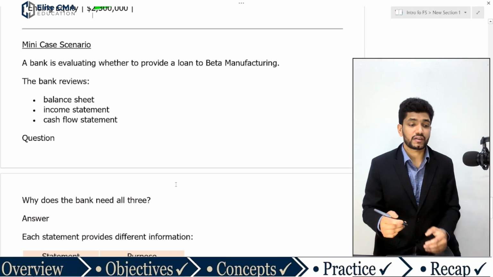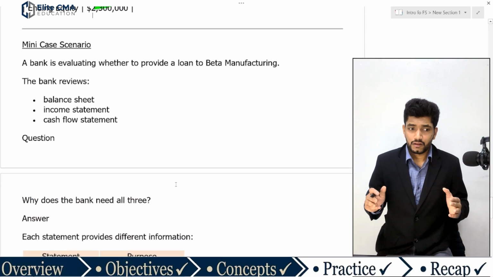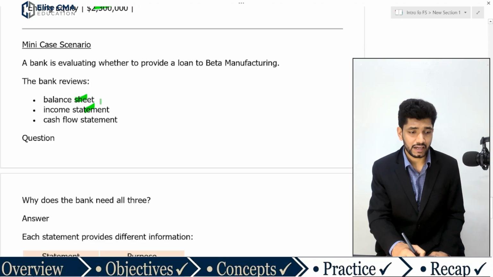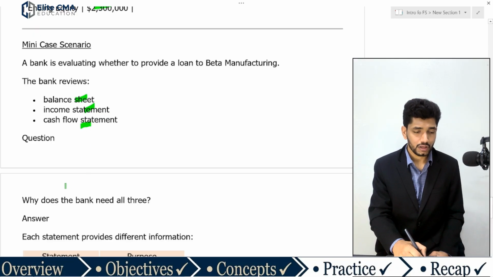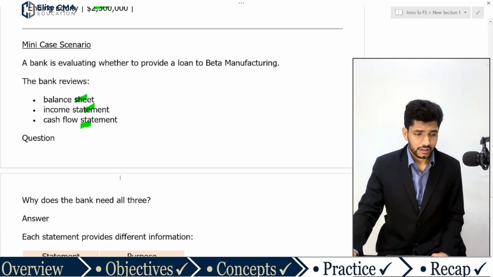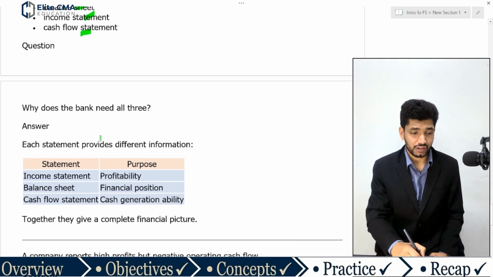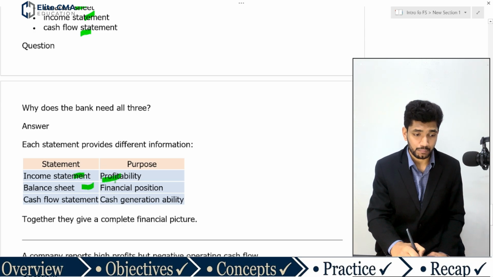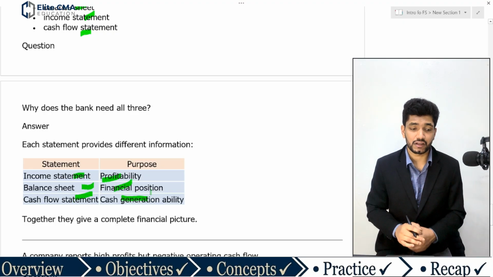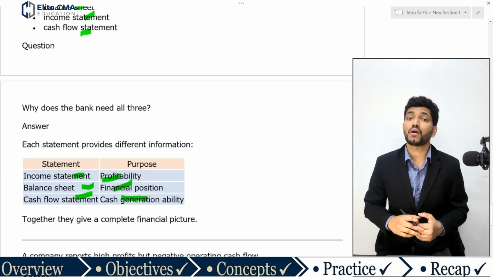So let's look into this case. A bank is evaluating whether to provide a loan to Beta Manufacturing. The bank reviews the balance sheet, income statement, and cash flow. Why does the bank need all this? Because each statement provides different information. The income statement provides profitability, the balance sheet provides financial position, and the cash flow statement provides cash generation ability. So in the case of a bank, all these are relevant.